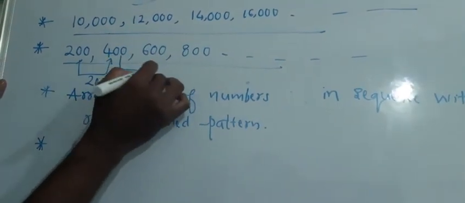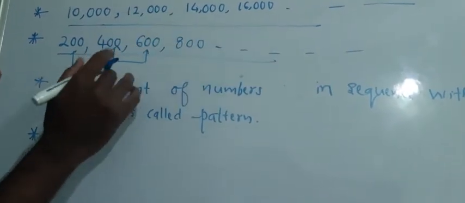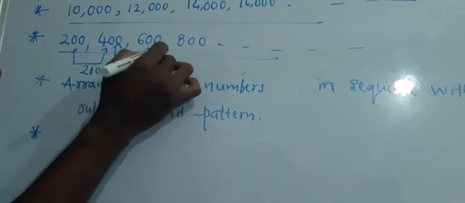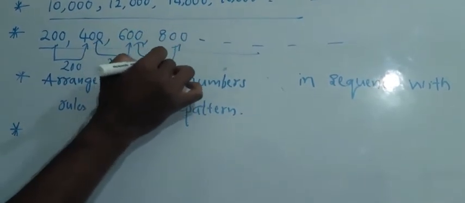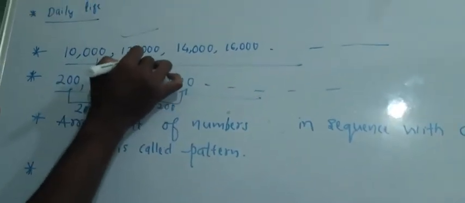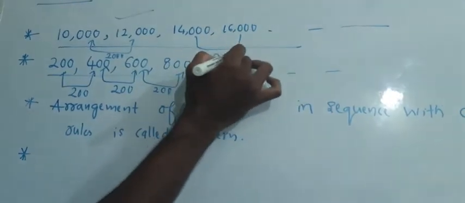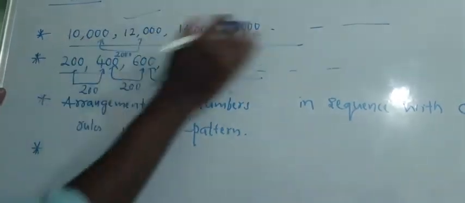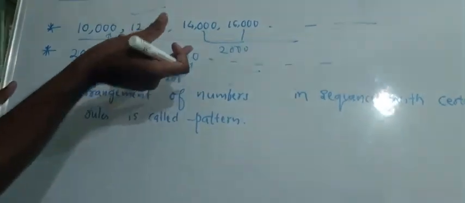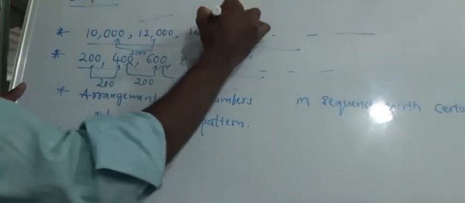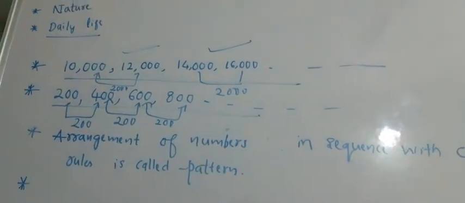Wherever you go, the difference between the succeeding term and the previous term will be 200. Here also it is 200. Here it is 2000, here also 2000. So everywhere across the sequence, if the difference is common, this series we call an arithmetic progression.